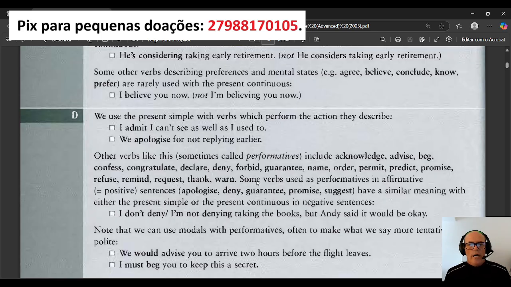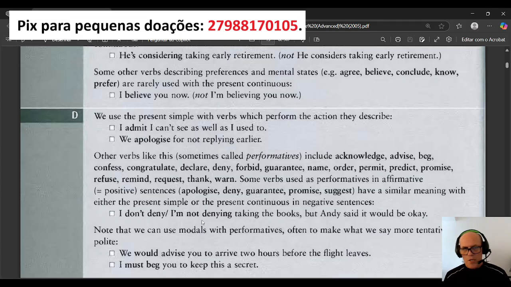No. Anyway, some verbs are used as performatives in affirmative or positive sentences. Apologize, deny, guarantee, promise, suggest have a similar meaning with either the present simple or the present continuous in negative sentences. So, I don't deny, or I'm not denying taking the books, but Andy said it will be okay. Well, look, I don't deny and I am not denying can be both used, but of course it depends on the context.